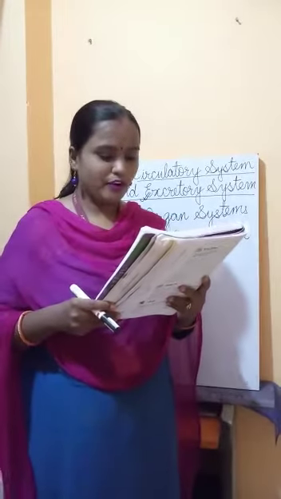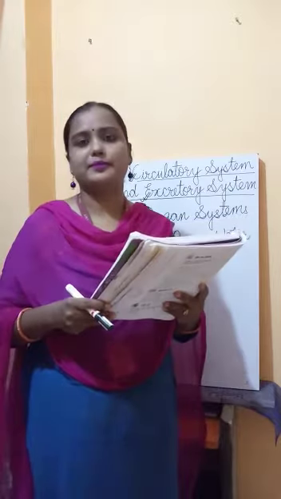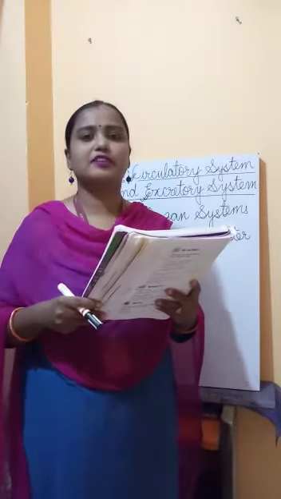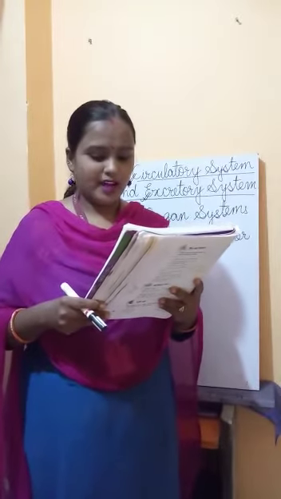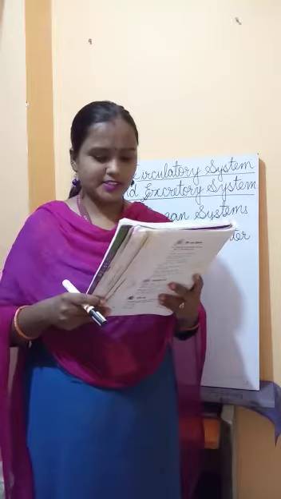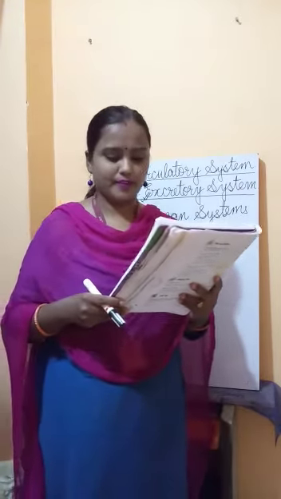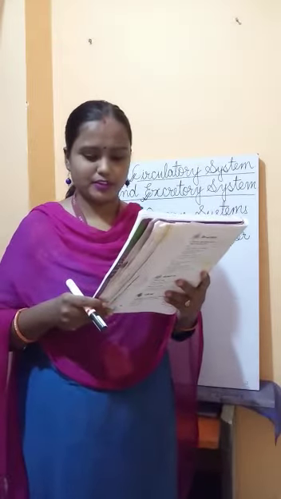Number 2. Doctors use me to listen to your heartbeat. What am I? Now can you guess? Yes, the answer will be stethoscope. Number 3. I am an organ of the excretory system. Who am I? The answer will be kidney. The last one is, I am red in color and flow throughout your body.